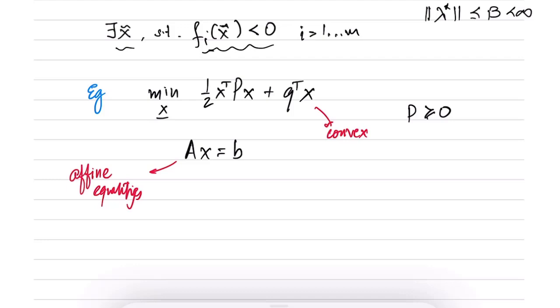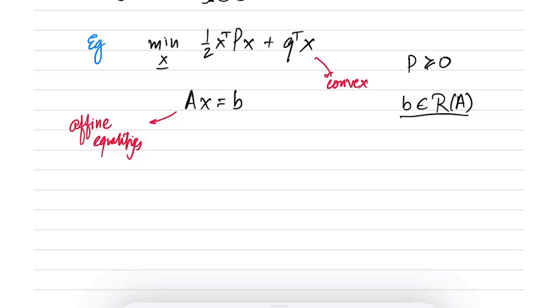As long as this is feasible, and for feasibility we require that b should belong to the range space of A, let's say that this condition also holds, which allows us to conclude that this is feasible and P is positive semi-definite. Then, as long as the solution is not unbounded below, Slater's condition is satisfied and therefore strong duality holds. A byproduct of strong duality is that you can then solve this problem by finding the KKT points. Also, in this case, we can directly solve the KKT conditions.